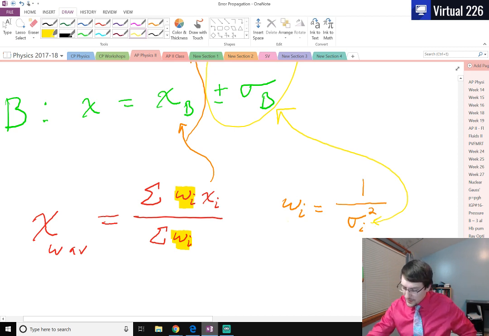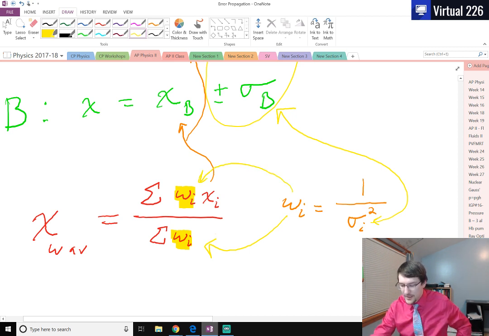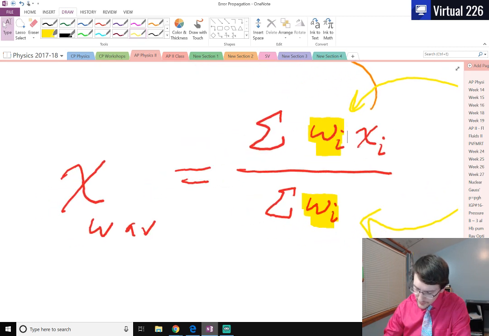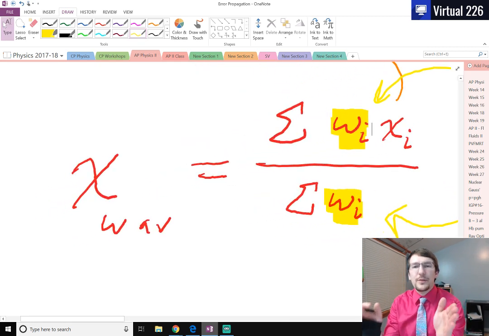With these weights, we can put them into this equation over here. Okay? So that's all we do. We find the weights based off of the deviations, and then we find the measurements from what we had. That gives us a weighted average. So this would be what the scientific community now thinks is the true answer.